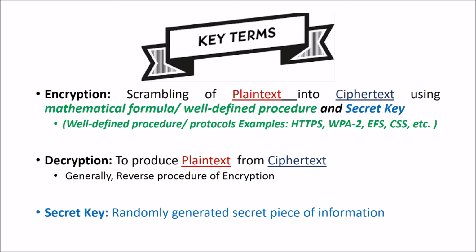This is the secret information which is used to encrypt your sensitive private data, and the same secret key is used most of the time to decrypt the encrypted data.